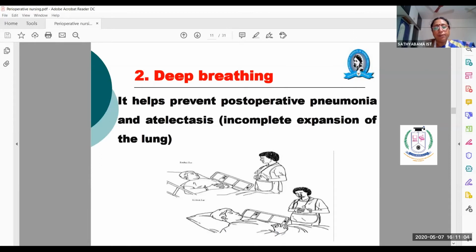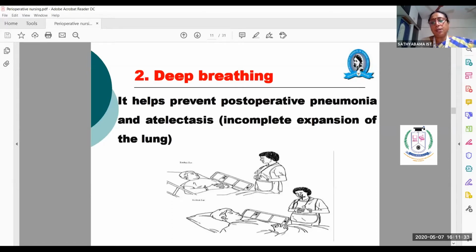Next is deep breathing. Even in our day-to-day life, we are advised to do pranayam, is it not? So a deep breathing exercise every day we have to perform, which will be highly helpful for all the body parts, for normal functioning of all the organs. So the deep breathing exercise, in the pre-operative stage itself, you should teach them how to do a deep breath. He has to hold the abdomen.